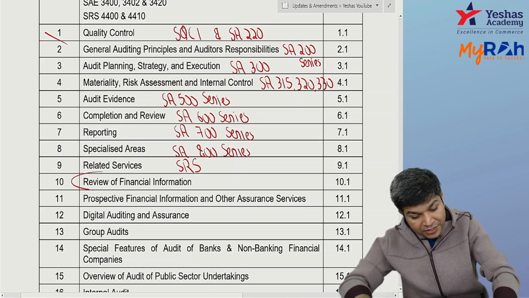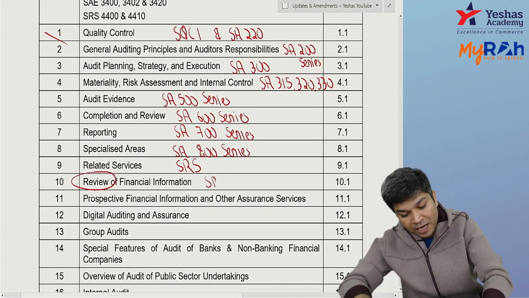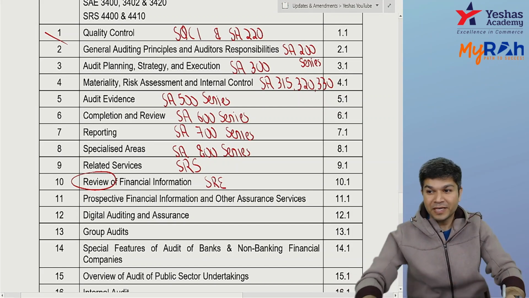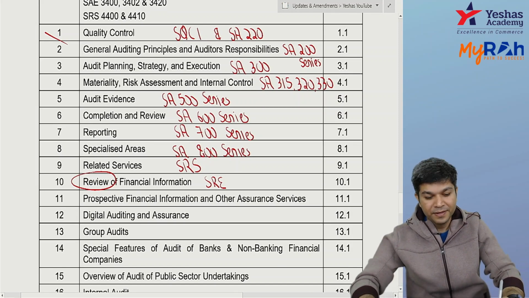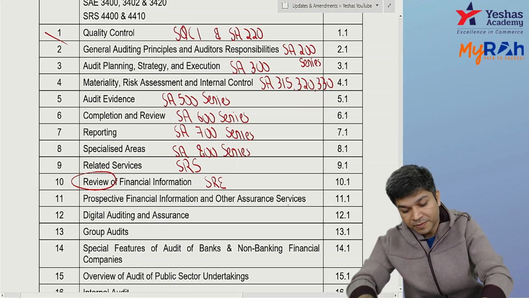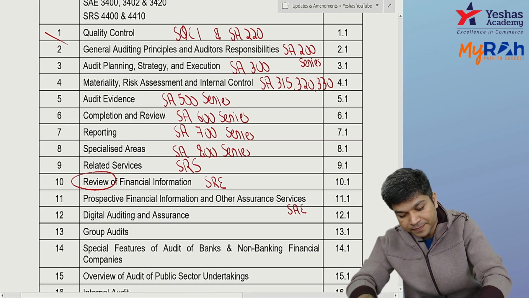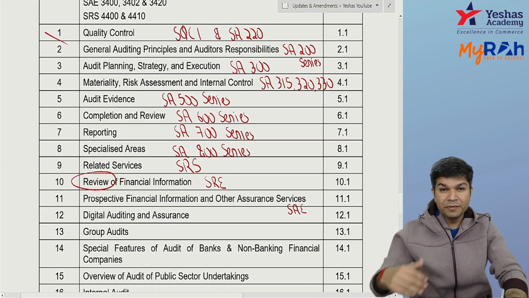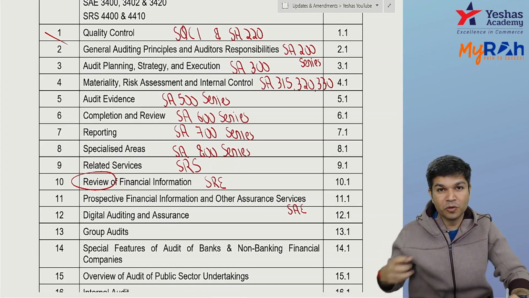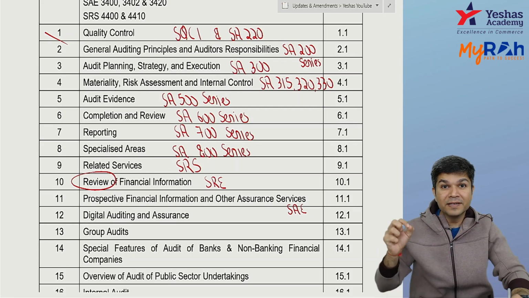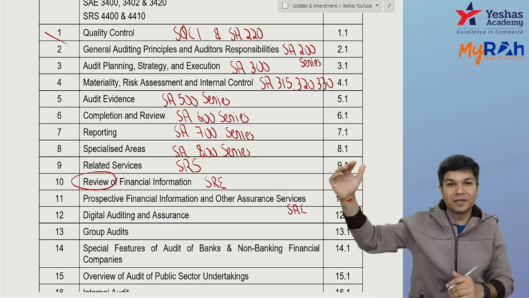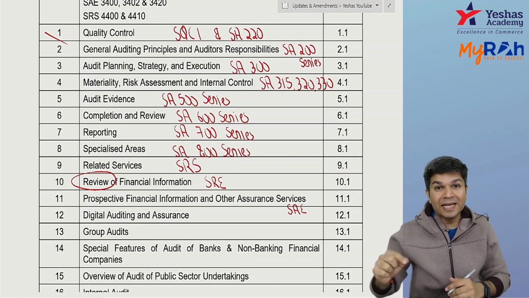Review of financial information is nothing but SRE, standards on review engagement. Prospective financial information and other assurance engagements are nothing but SAE. Whenever we are reporting on other than historical financial information, when you are called upon to give assurance other than historical financial information, it comes under your SAE.